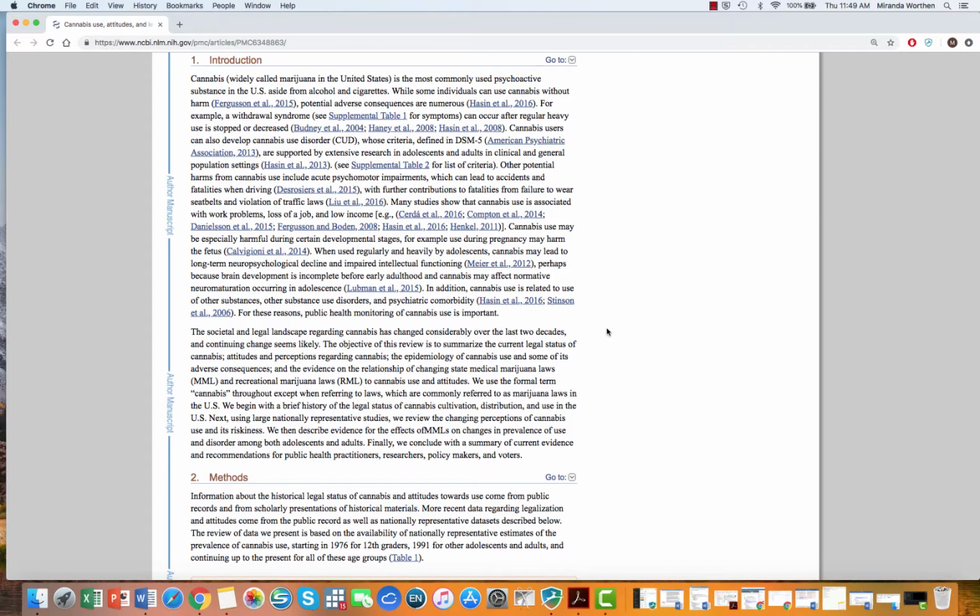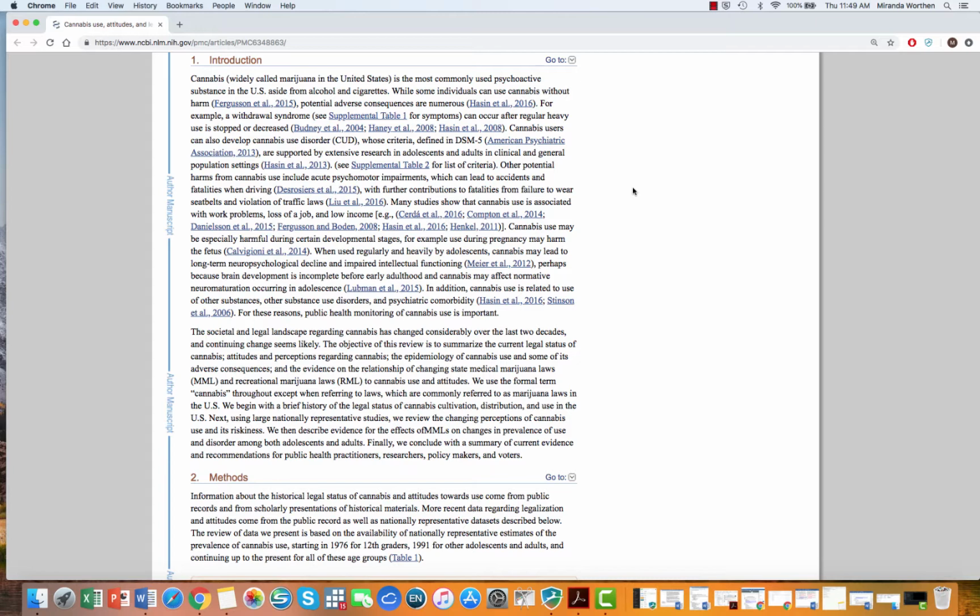So in this article, this is a paragraph that answers the question, why is it important for us to learn about cannabis use? So in the background research that I asked you all to do for this week, it asks you to answer that question, but none of these sentences say, it's really important that we understand about cannabis use because blah, blah, blah. It just starts straight from, for example, there's this problem, this can also occur, other potential harms are this, there are studies that show this.